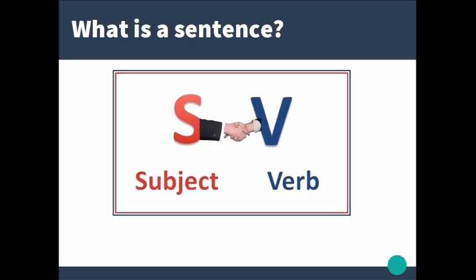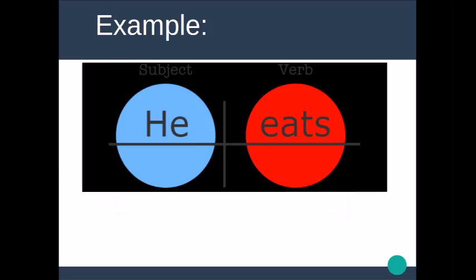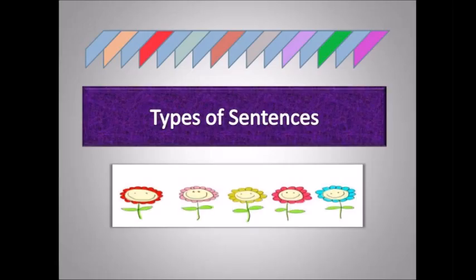A sentence is a group of words that expresses a statement, question, comment, or wish. A sentence usually contains a verb and a subject. In written English, the first word of the sentence is capitalized, as we can see in this example. He is capitalized and is the subject, and it is the verb.